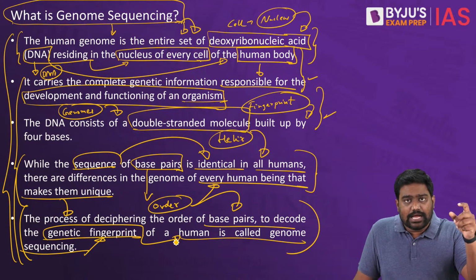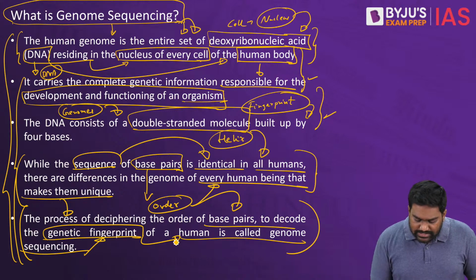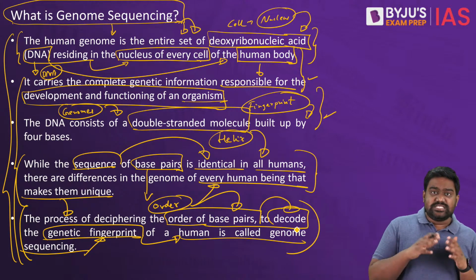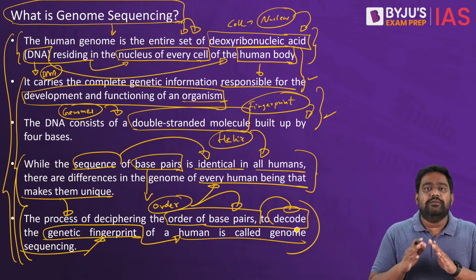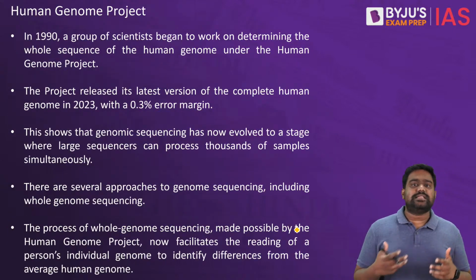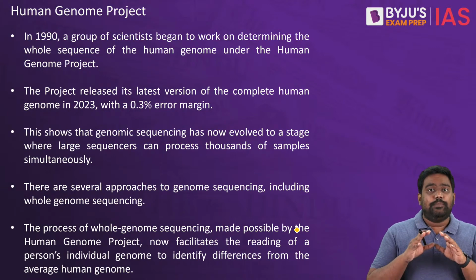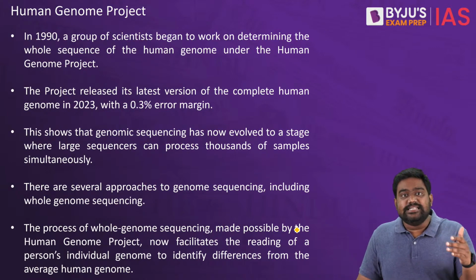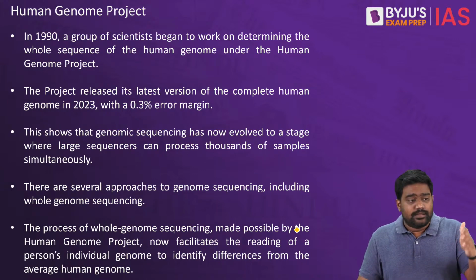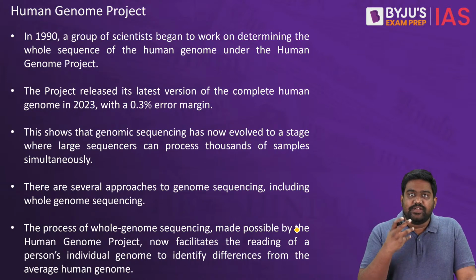Now, if you can break down this genomic sequence within the DNA, if you can pull out the order in which the base pairs are arranged, if you can decode that, this sequence serves a very, very important scientific purpose. It helps in understanding the genetic composition of your population. And more importantly, it plays a critical role in tackling diseases, in developing better vaccines, better drugs, and in treating several life-threatening conditions. That is why genome sequencing is very essential.